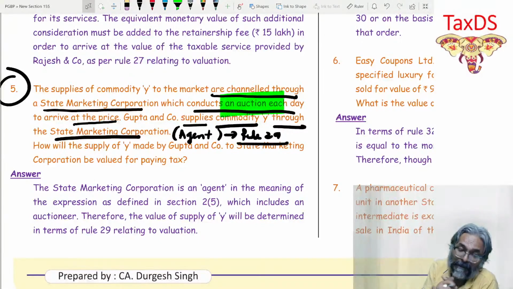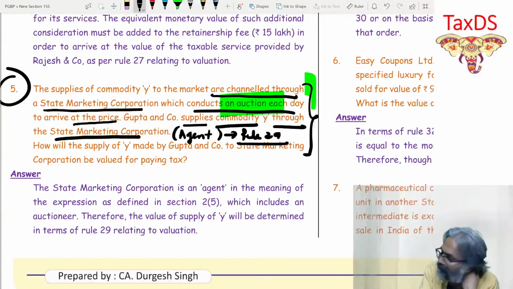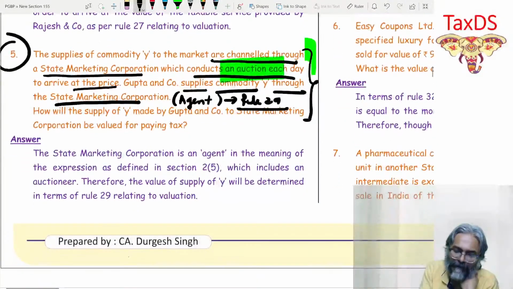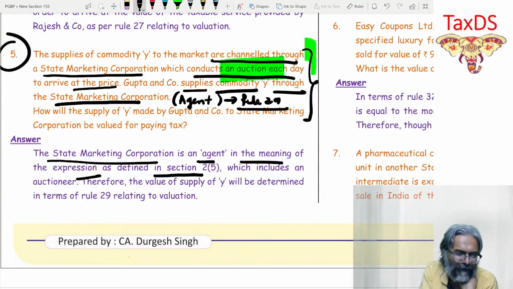Exactly the point. So now if I go through this particular proposition, students, what do I get? Quickly, see the answer. The State Marketing Corporation is an agent in the meaning of the expression as defined in section 2, clause 5.